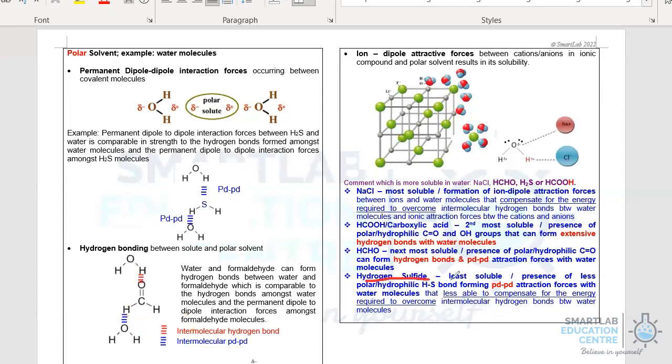Finally, H2S is the least soluble in water because in this case they can only form PD-PD attraction forces with water molecules, and therefore are less able to compensate for the energy required to overcome the intermolecular hydrogen bonds between water molecules.